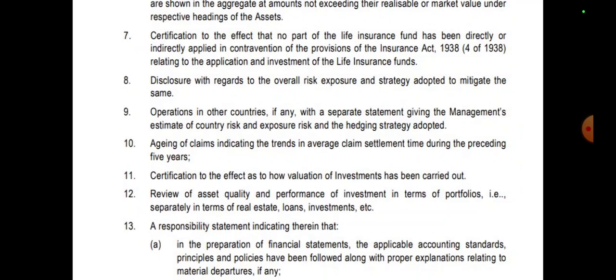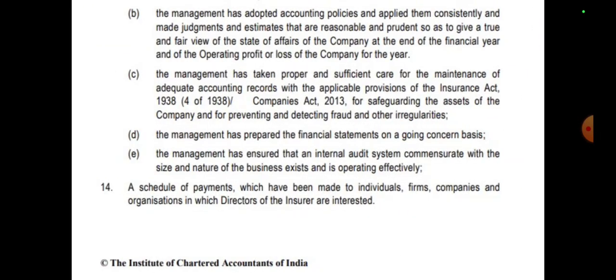Certification to the effect as to how valuation of investment has been carried out. Review of asset quality and performance of investment in terms of portfolios. Responsibility statement indicating therein that in the preparation of financial statements, the applicable accounting standards, principles and policies have been followed along with proper explanations given to the material departures, if any. Management adopted accounting policies and applied them consistently, made significant judgments to give a true and fair view.